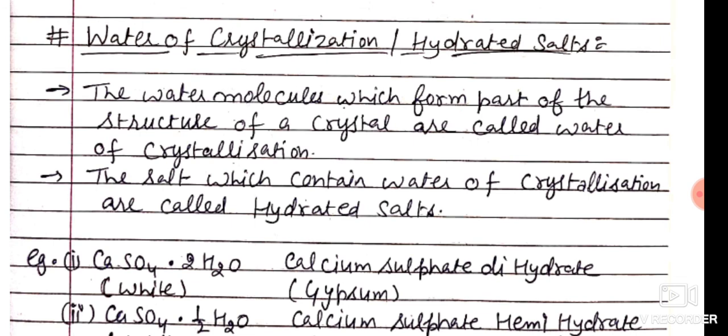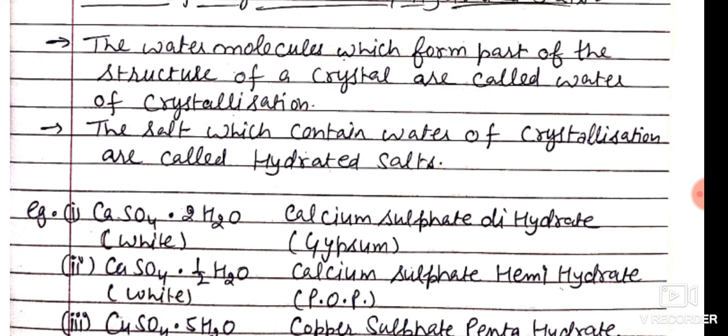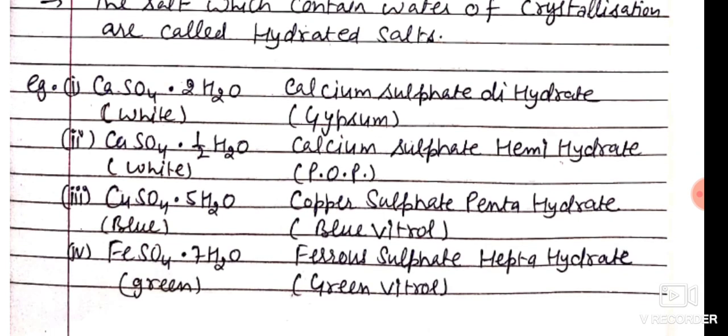For example, calcium sulfate dihydrate is white, and its common name is gypsum. Next is calcium sulfate hemihydrate, a white compound whose common name is POP.